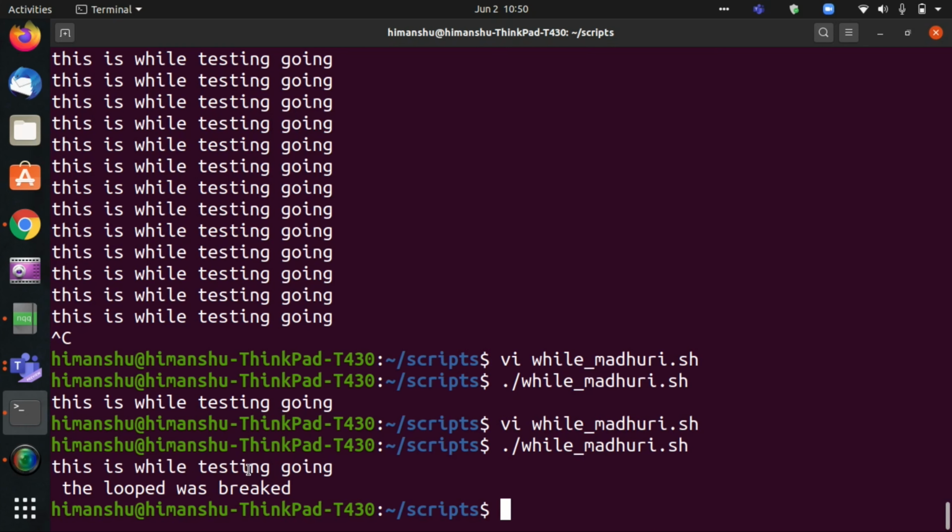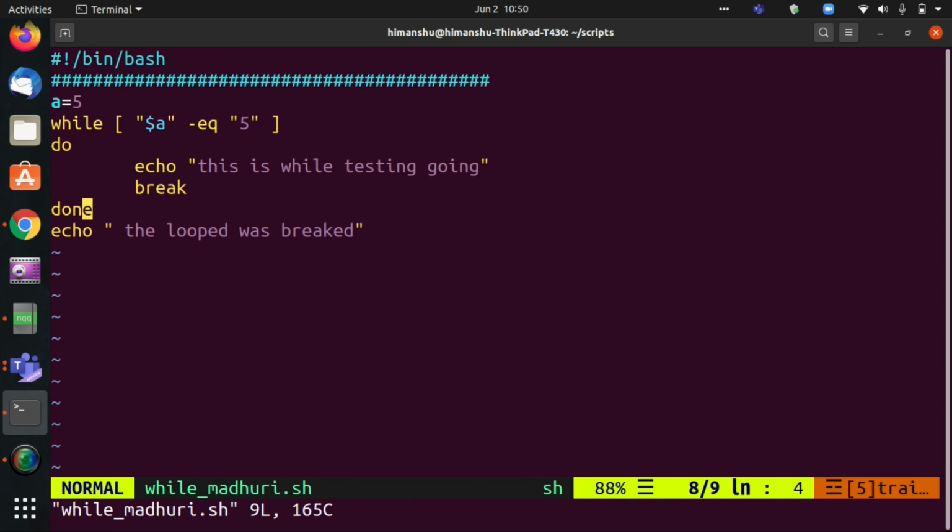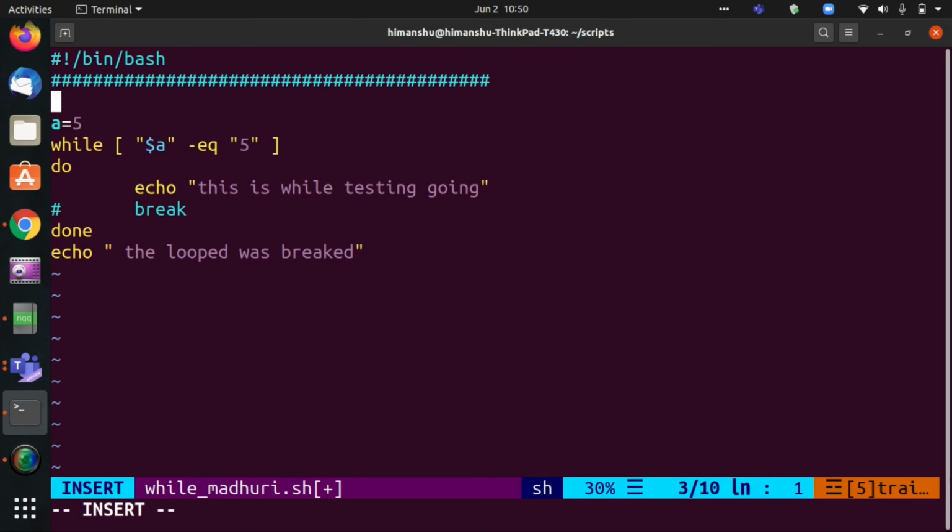Clear? Let me show you something like this. I will write echo enter your option, and loop until a is not equal to 5.